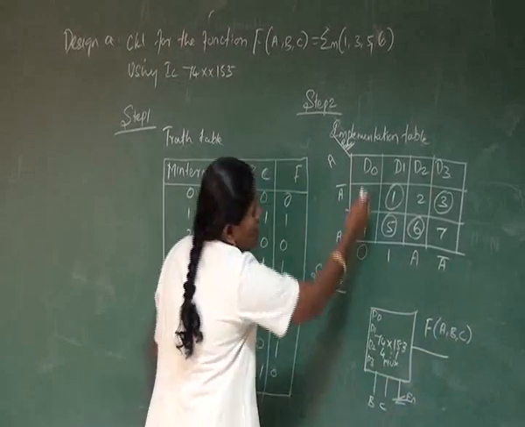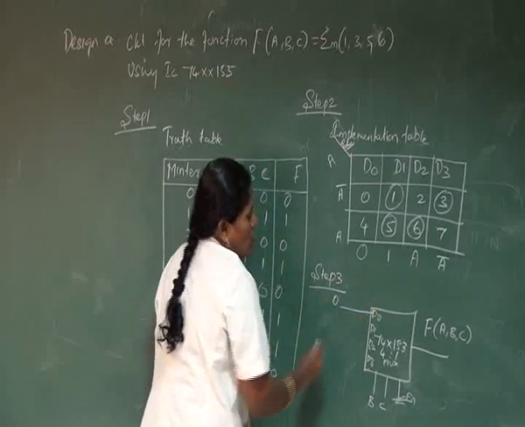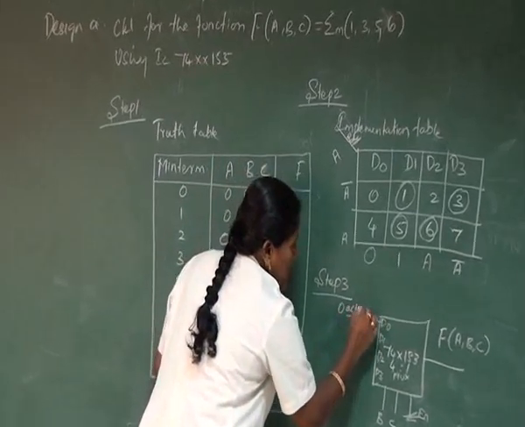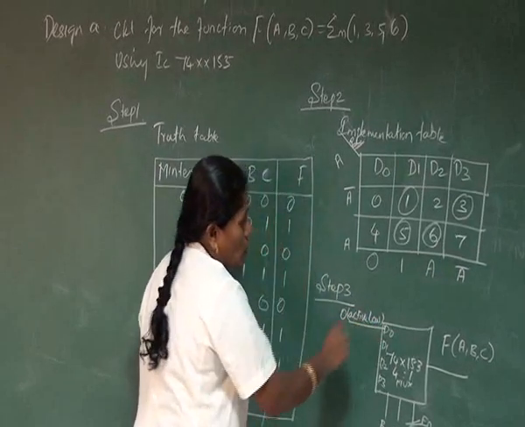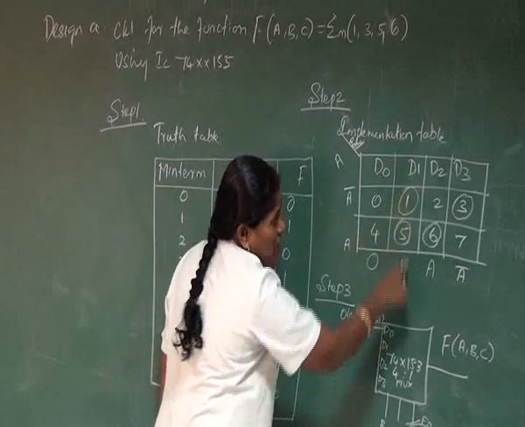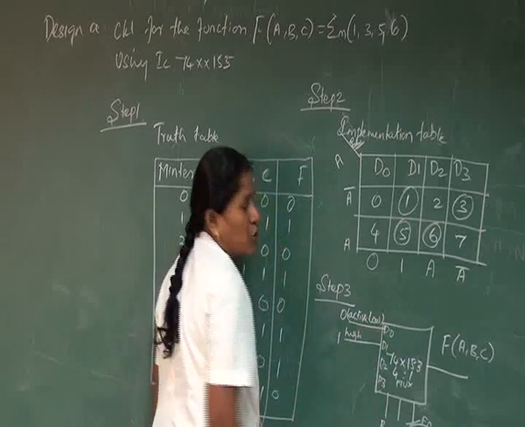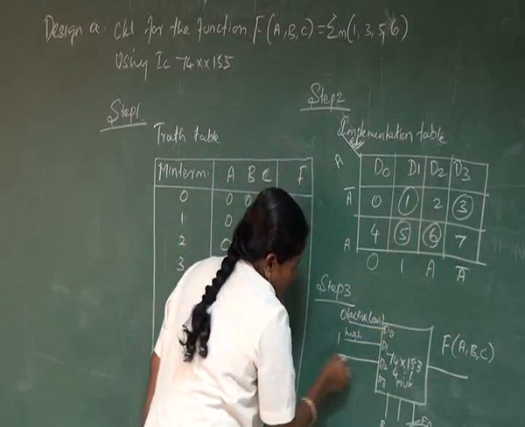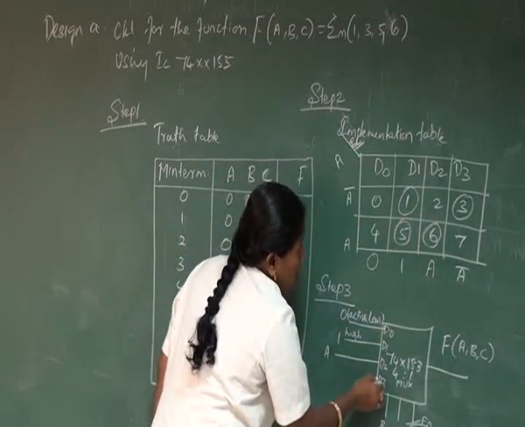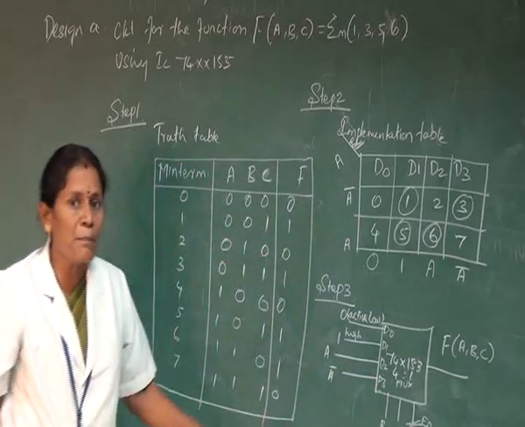Then in this case, what is your D0? D0 is connected to the 0 value. This is nothing but an active low signal, so you can connect the low signal here. And D1 is connected with the high signal 1. It's given to D1. And for D2 the connection is A. A is the input, and D3 is connected to A bar. That's all. So it's in a very simple way.